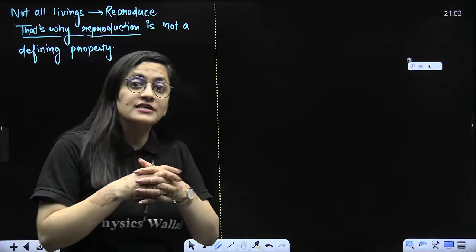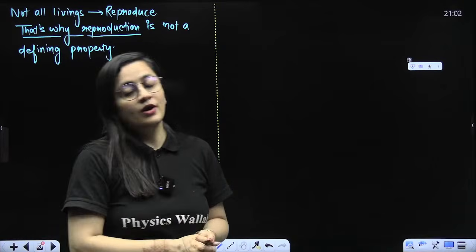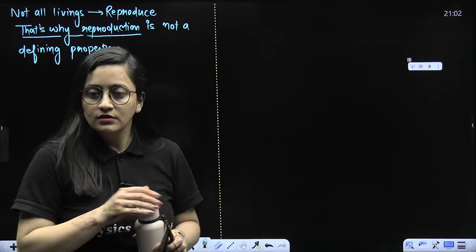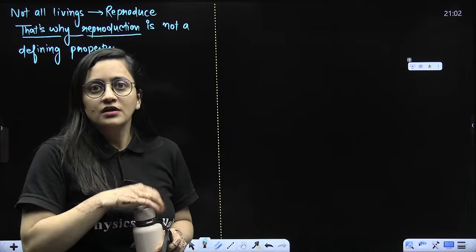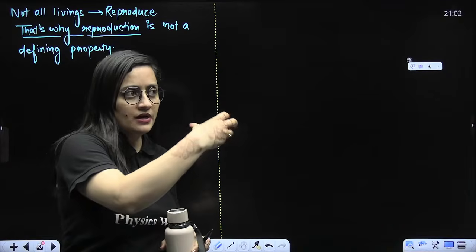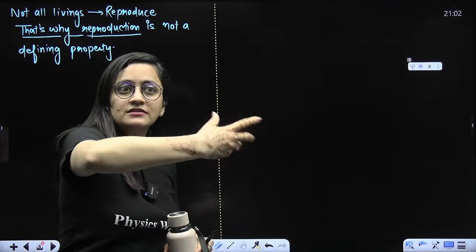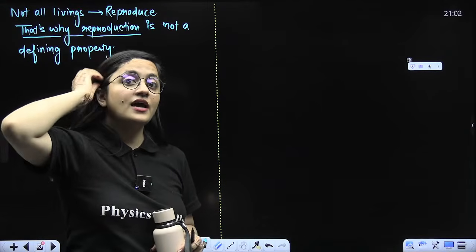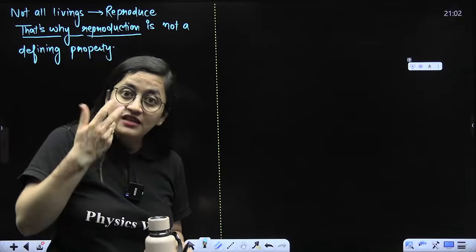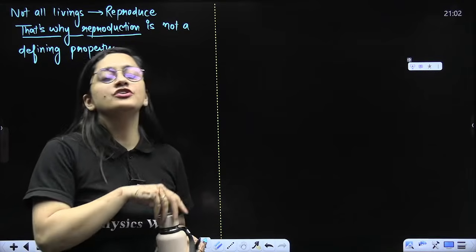So we cannot say that if you are not reproducing, you are non-living. If organisms are not capable of reproducing, we cannot say they are not living. They will still be living. So that's why reproduction is not the defining property.